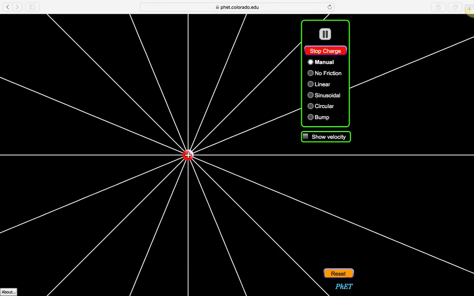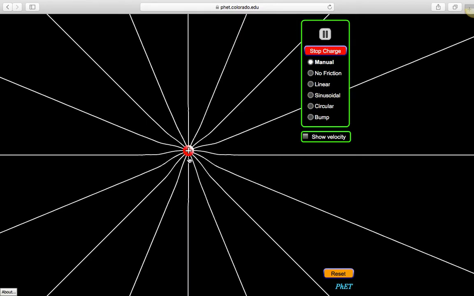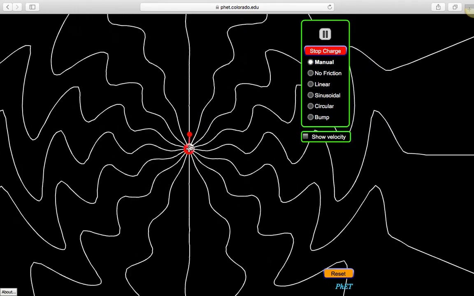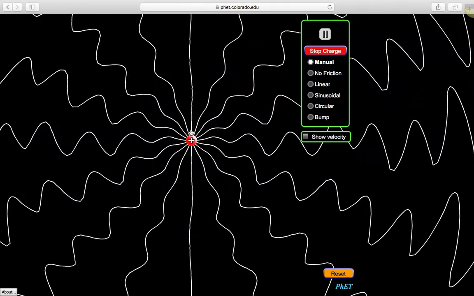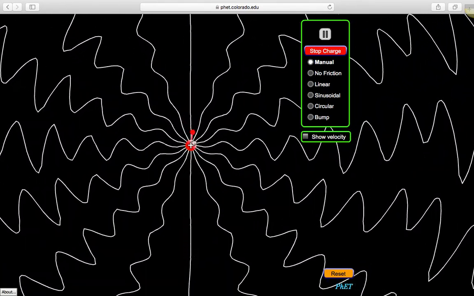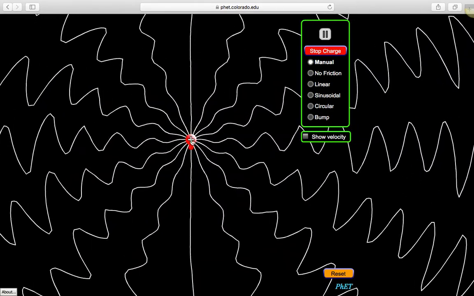First, I have a picture here of an electrical charge. It's a positive charge, and right now this is showing the electric field, which is pointing away from that positive charge. I can oscillate this charge manually, and that causes the electric field to oscillate in time.